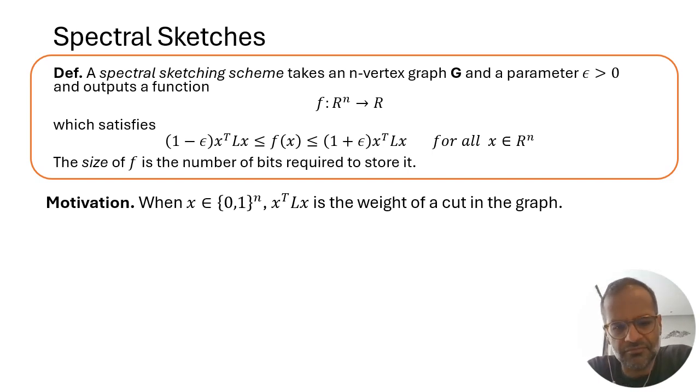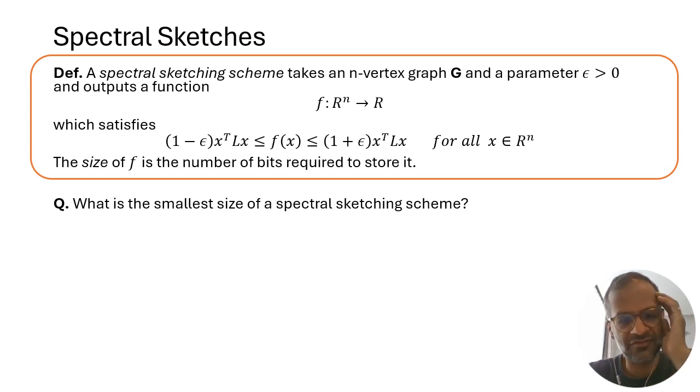And the motivation for studying this particular problem is that it includes, as a special case, cut queries. So when these vectors x are indicator vectors of subsets of the vertices, then the Laplacian quadratic form is simply the weight of a cut in the graph. So in particular, if you have a spectral sketching scheme, you have a way of producing a data structure that can answer queries about the sizes of all cuts in a graph up to this 1 plus or minus epsilon factor.